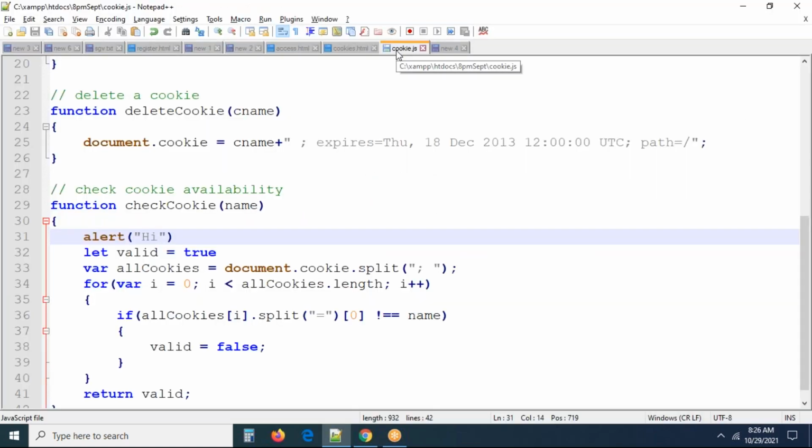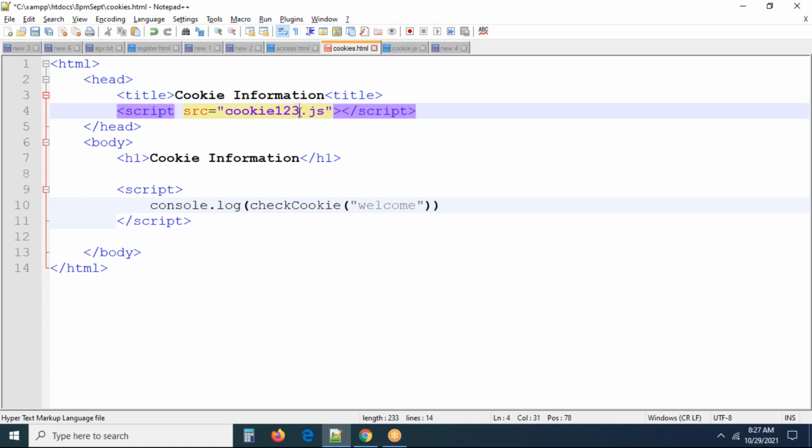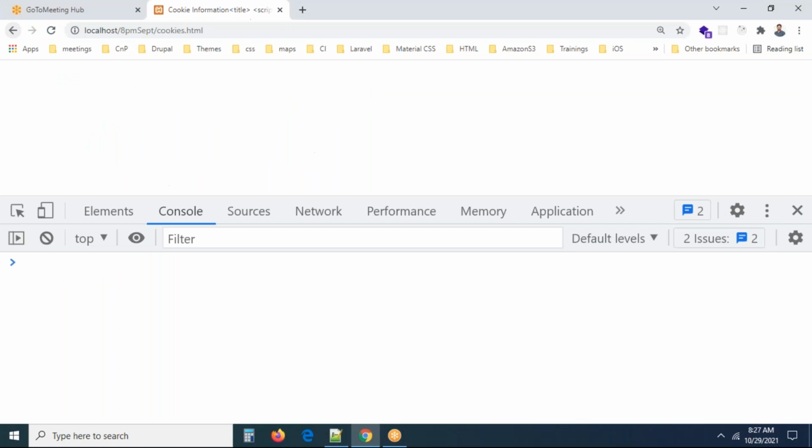Why? Where is the file saved? The file is saved as script, COOKIE.js. Both are saved in the same location. What is the problem? I don't know. src COOKIE cookie.js. Let me take the file as 123.js. I don't know the reason.